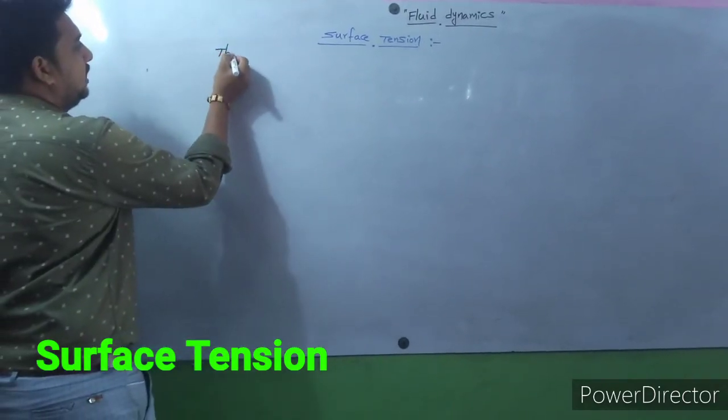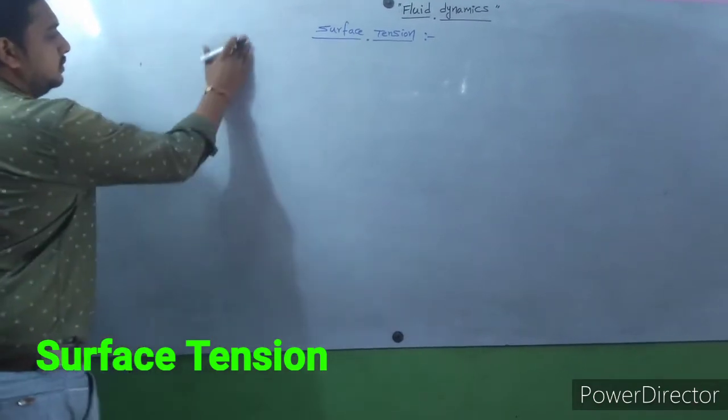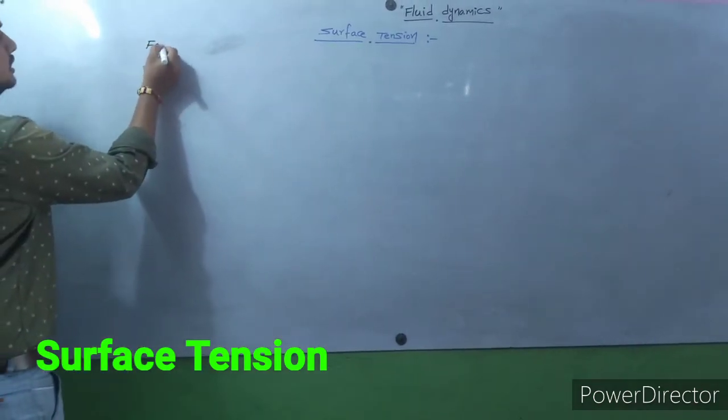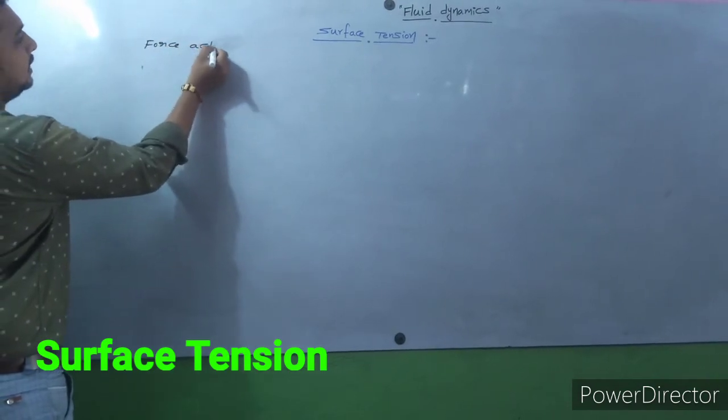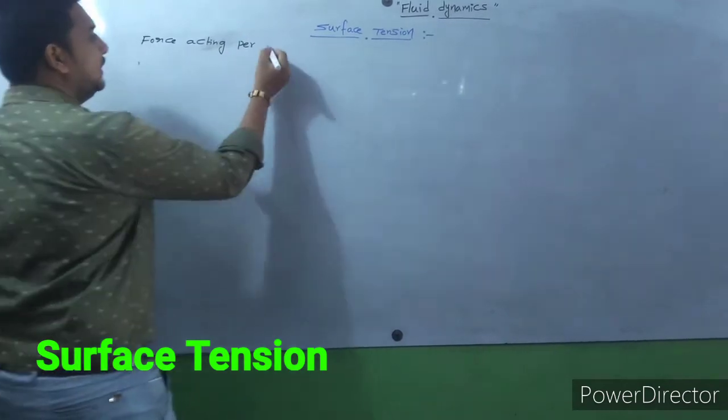The ratio between... definition: force acting per unit length.